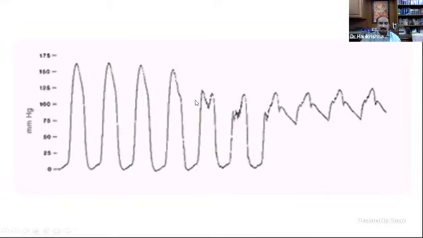There is a gradient between the distal part of the ventricle and the proximal part of the ventricle, because both are ventricular tracing. So it must be part of the ventricular system. But there is no gradient between the distal part of the ventricle and the aorta. So there is something below the aortic valve which produces the obstruction. So this is an example of a subaortic obstruction.